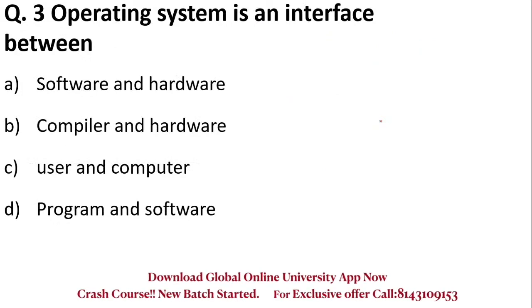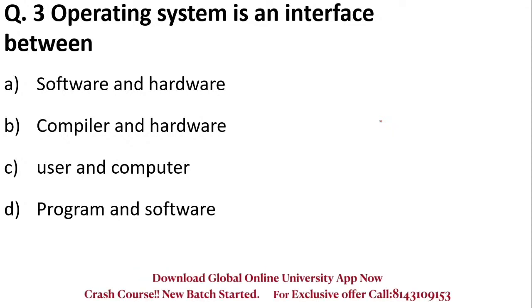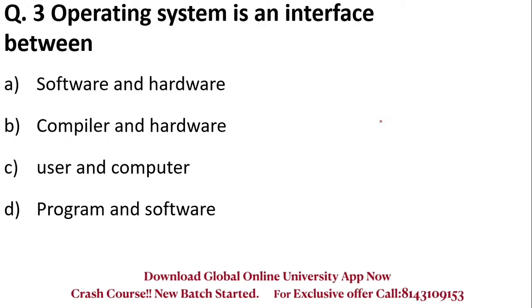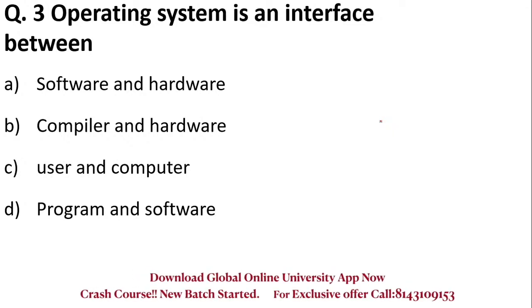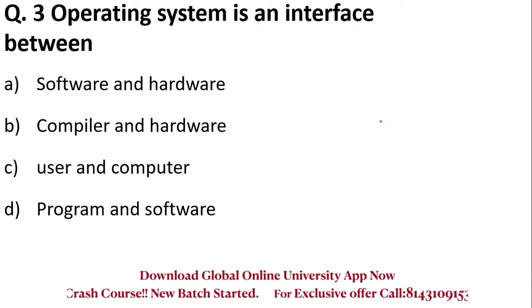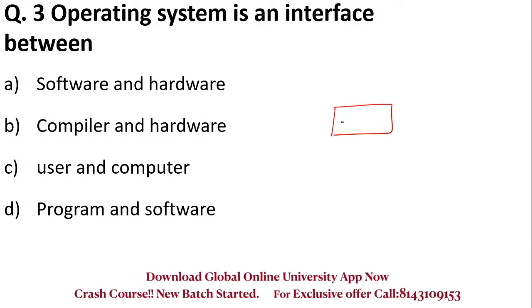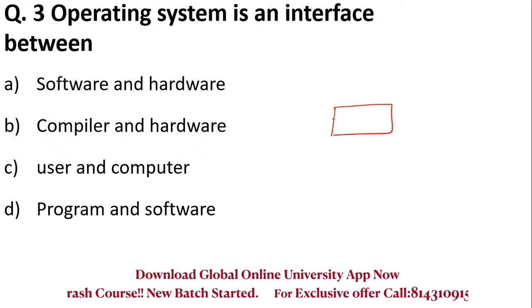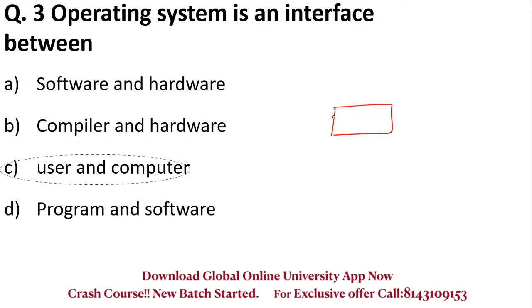Operating system is an interface between. So operating systems like your Windows or Linux or Mac, all these are an interface, or they are the middleman between whom? So they are an interface between a user and a computer.